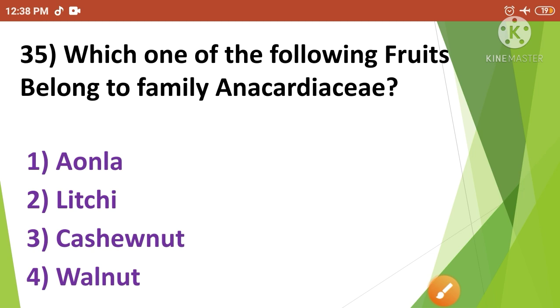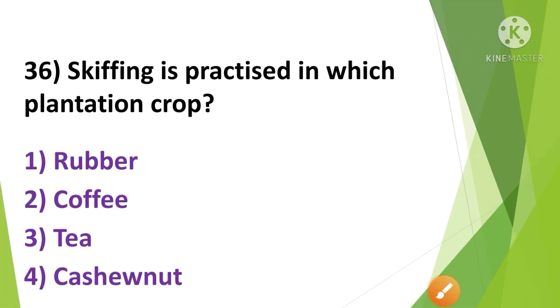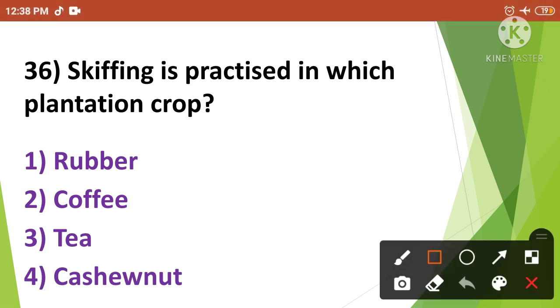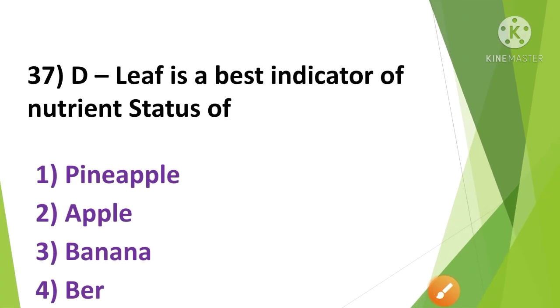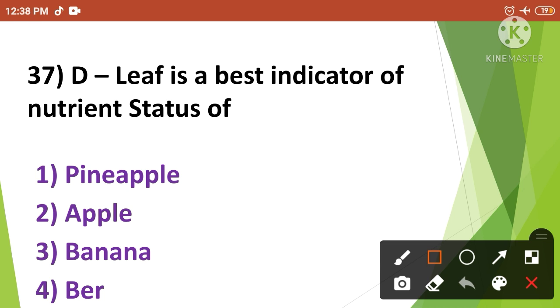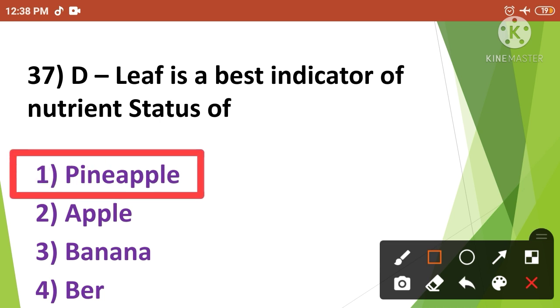Then next, skiffing is practice in which plantation crop? The correct answer is option number 3. So the skiffing is practice in tea plantation crop. Then next, D leaf is the best indicator of nutrient status of. The correct answer is option number 1. So the D leaf is the best indicator of nutrient status of pineapple.